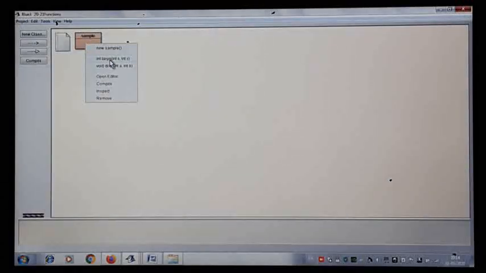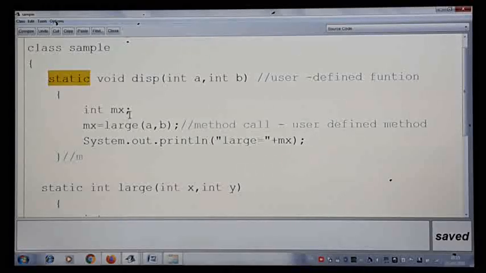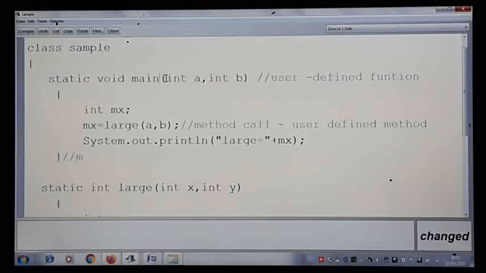See, large and display. So among this, which one do I have to call? If you see the coding here, display is calling the large. If I call this main method, actually I can also call it as a main method. So main method is calling the large. If I call main, it will take care of calling large and I will get the answer.